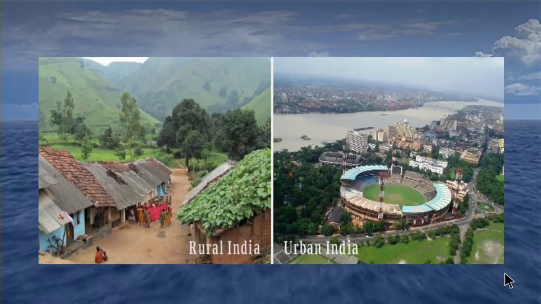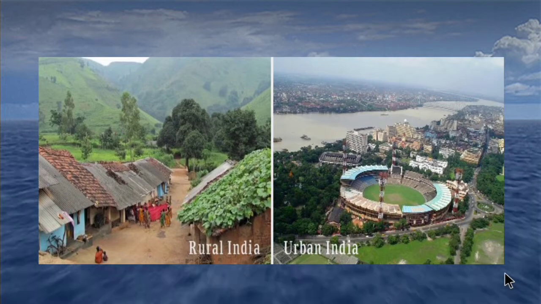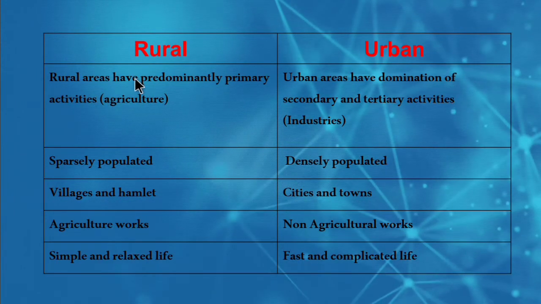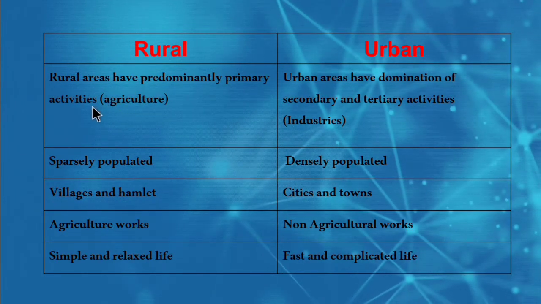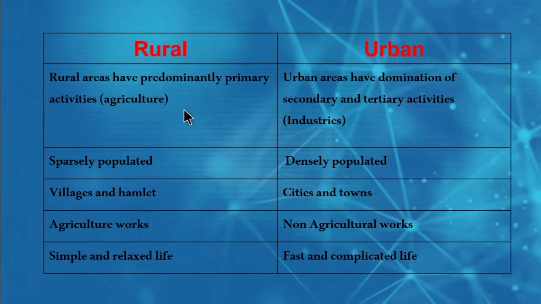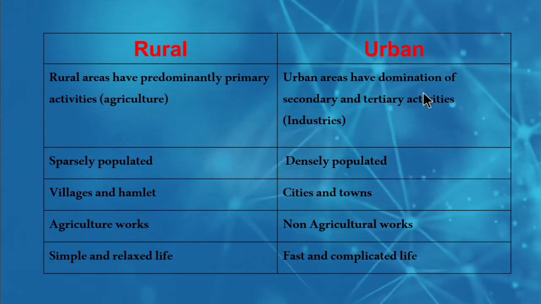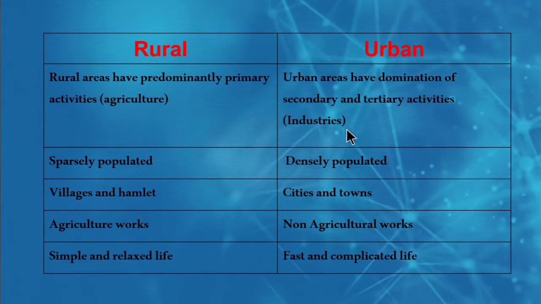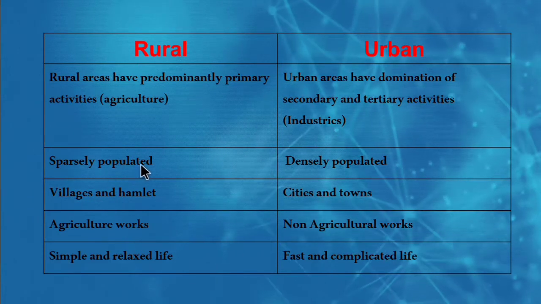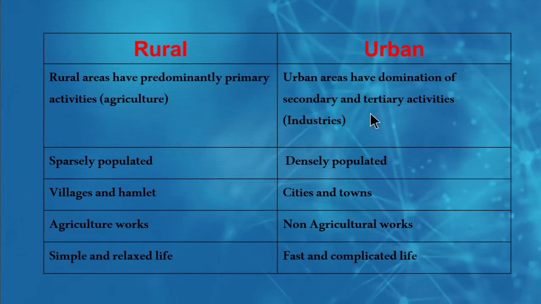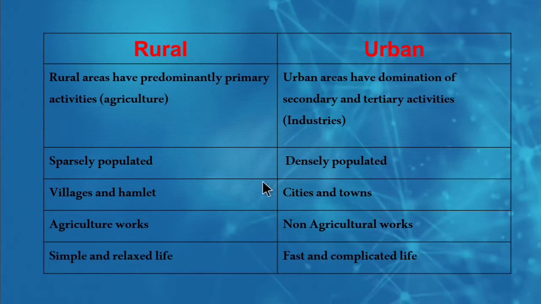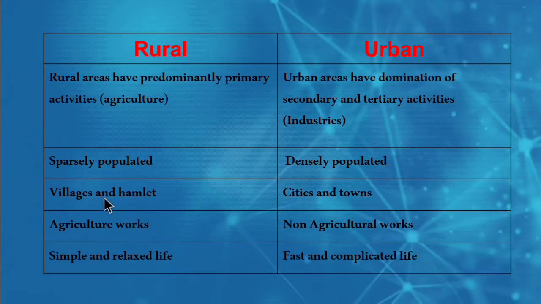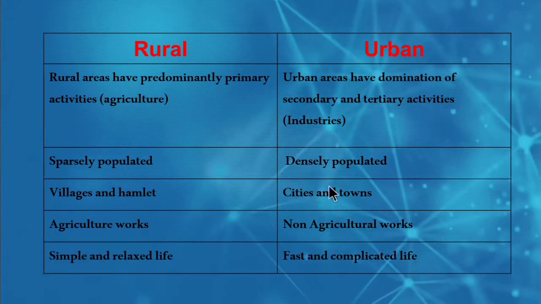So now let's see the difference between the rural and urban region. So first one is rural areas are predominantly involved in primary activities, that is agriculture, mining, fishing. Urban areas have domination of secondary and tertiary activities such as industries, trade and commerce. Rural areas are sparsely populated, that is less populated. Urban areas are densely populated. Rural areas, examples are villages and hamlets. A hamlet is much smaller than a village. Urban areas, examples are cities and towns.